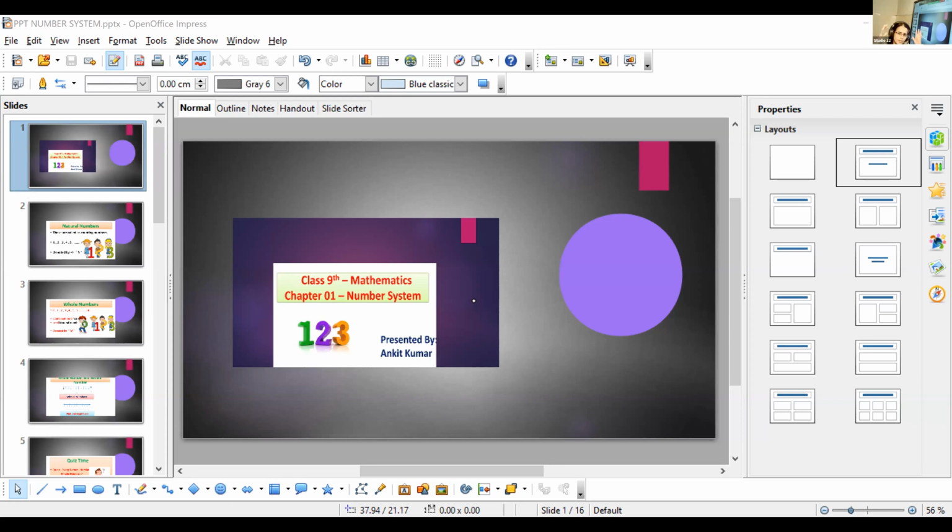Now we know different types of numbers. There are different types of numbers, isn't it? Sridev, say one type. Odd numbers and even numbers. Positive and negative, good answer.